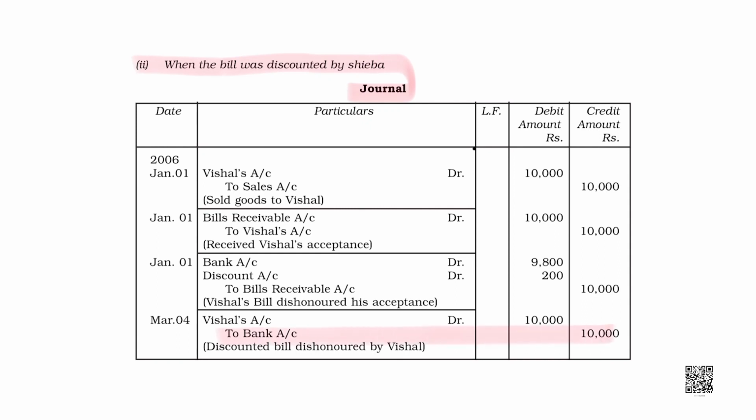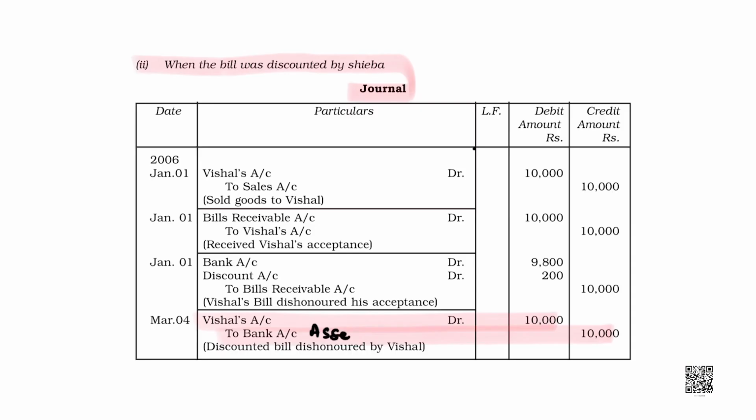So, bank will deduct money from my account. So, bank account will be credited, right? And Vishal will become my debtor again. Since bank will deduct money from my account, asset will decrease, right? So, in this case, what did you observe?